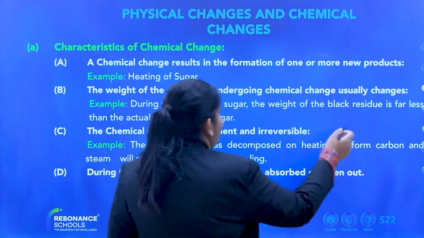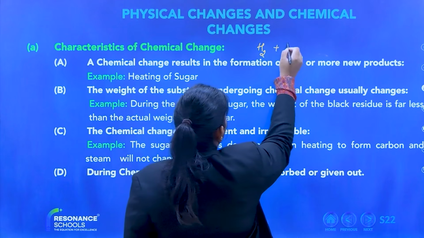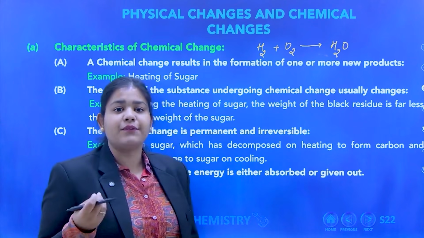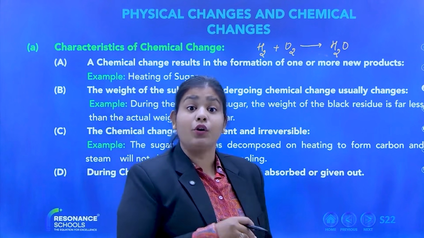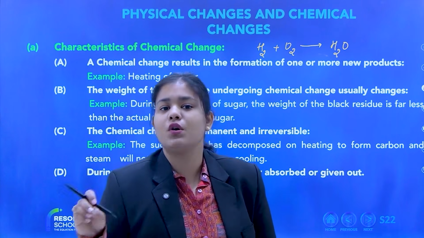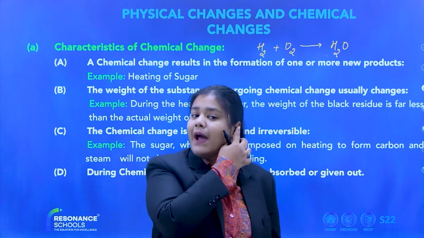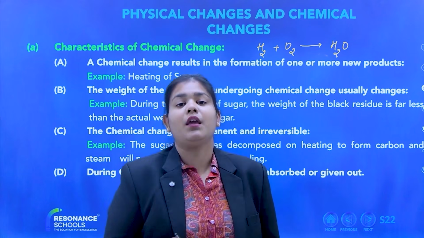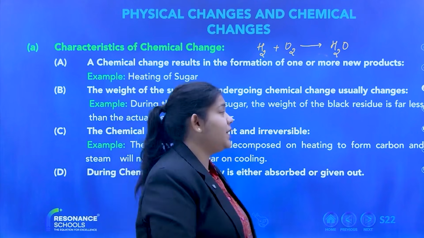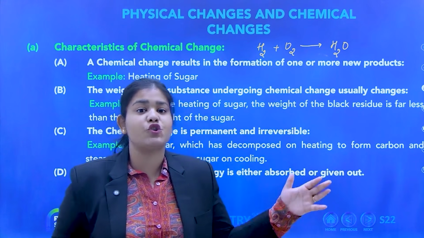Like I told you earlier, this is the easiest example I always give to students: H2 plus O2 giving us H2O. Can you see, H2 is used as a fuel, O2 is very important to keep a fire burning. So both are related to energy. But when they combine at a higher pressure and high temperature, they give H2O. What is H2O? It is water, which has entirely different properties from H2 and O2. You cannot drink H2, but you can drink H2O because it is water.